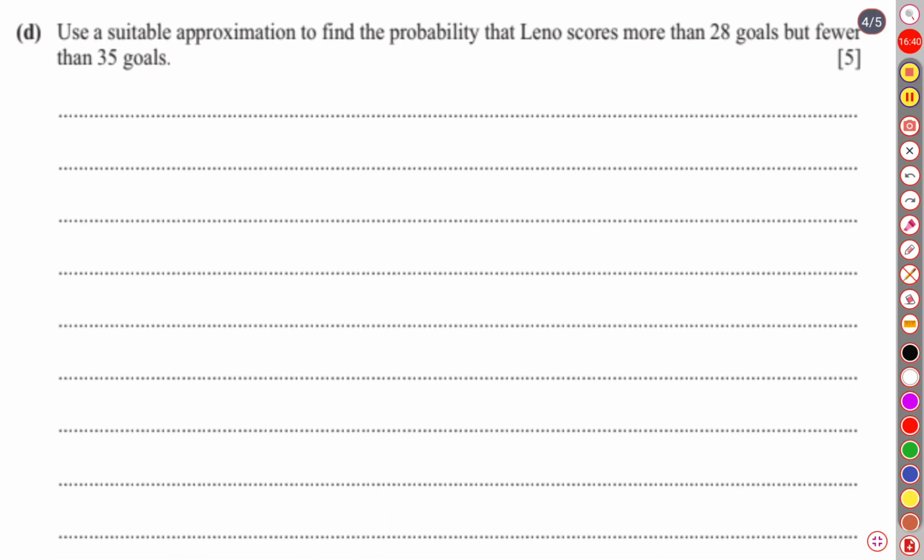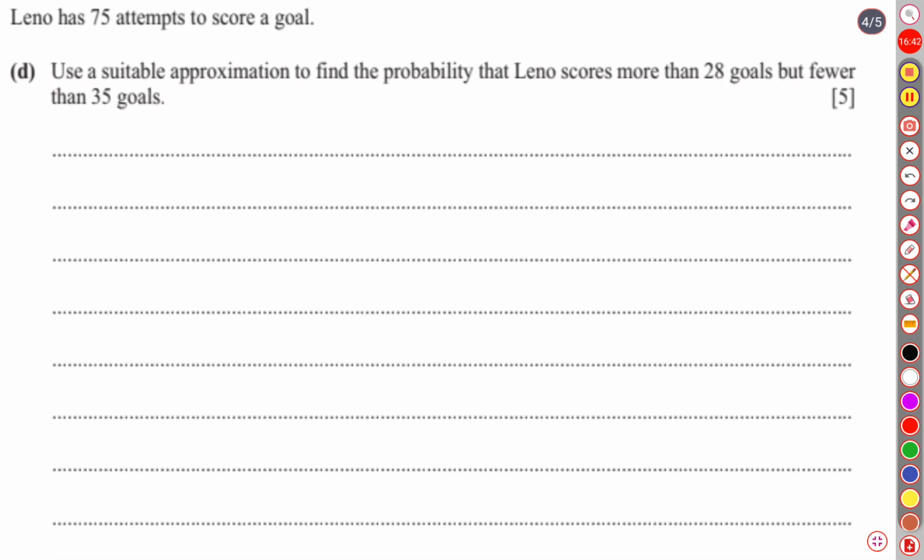So, approximation is the clue word. Remember, whenever the word approximation is used, it indirectly discloses that you will have to convert the given binomial distribution into a normal distribution. So our distribution is given as binomial.